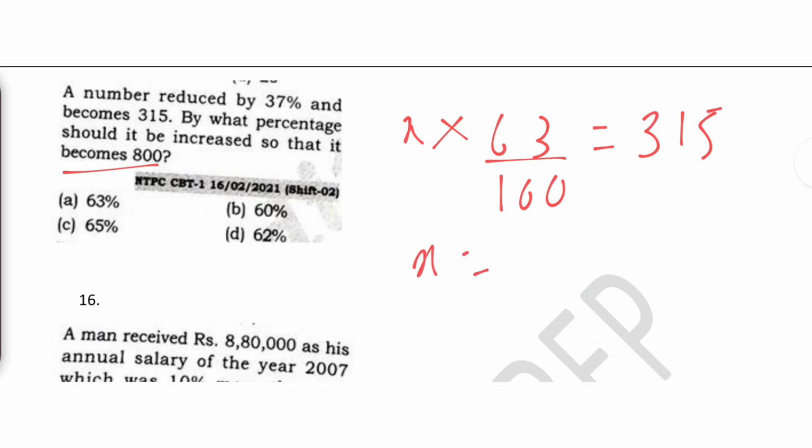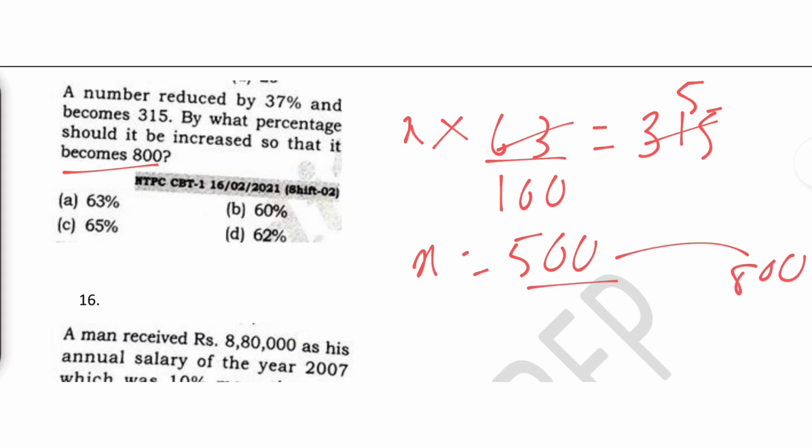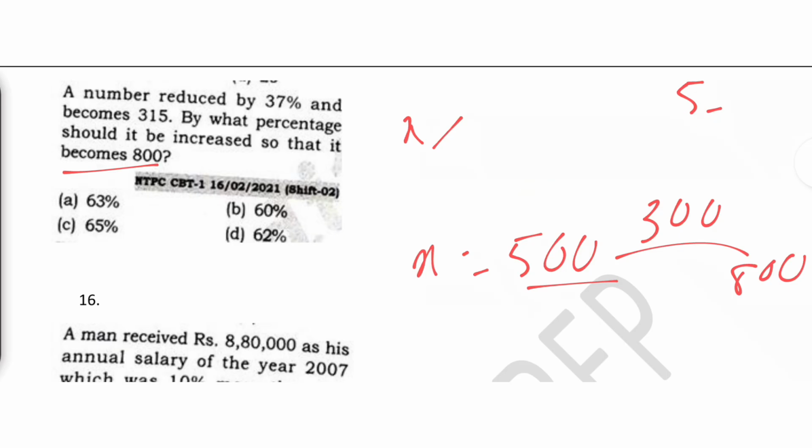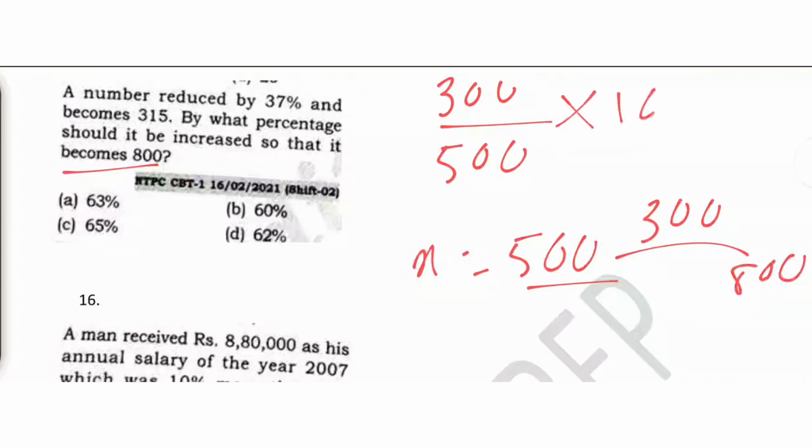Then what is x? 63 ones are 63, 63 fives are 315, so x is 500. By what percent should it be increased so that it becomes 800? This is now 500 and it becomes 800. It should be increased by 300 units. But what percent? So we'll find that percentage. 300 should be increased based on what? Based on reference 500 into 100. The zeros get cancelled and 5 6s are 30, so it is 60%.